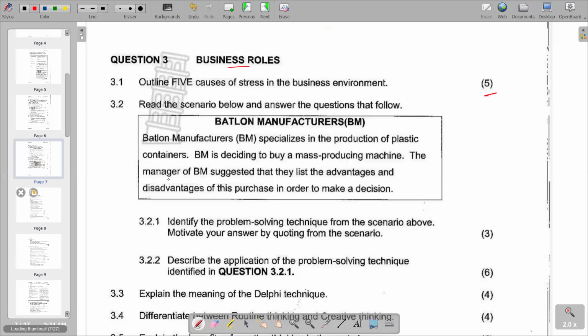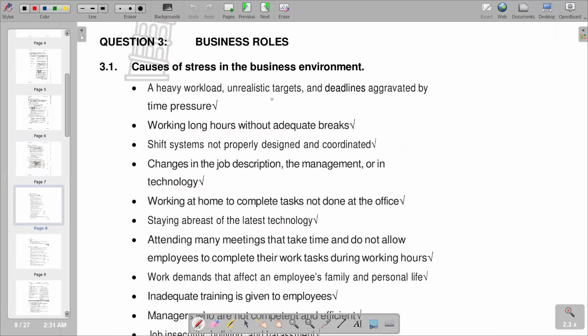Moving on to the other section, the first one says heavy workload and unrealistic targets and deadlines aggravated by time pressure can also cause stress. Working long hours without adequate breaks can also be a cause. Systems not properly designed and coordinated. Changes in the job description, the management, or in technology. If you have a change in the job description, a change in the management, or a change in technology, it can also cause stress if you cannot manage the change.